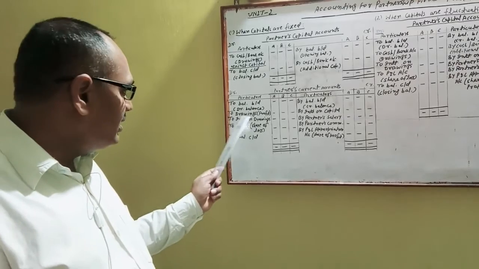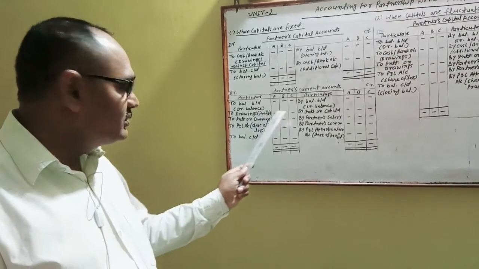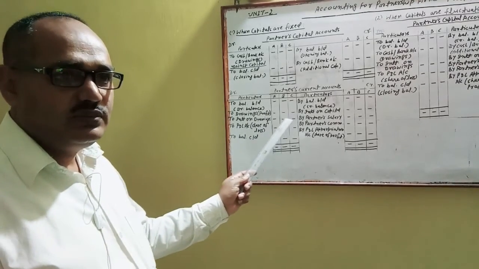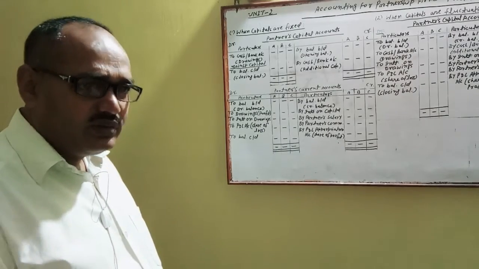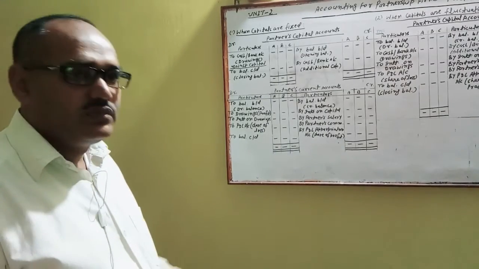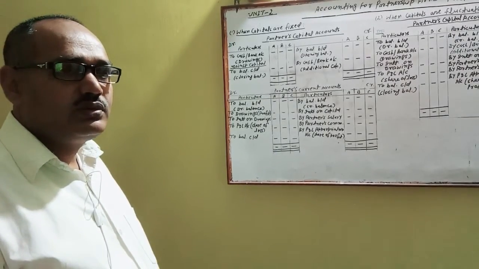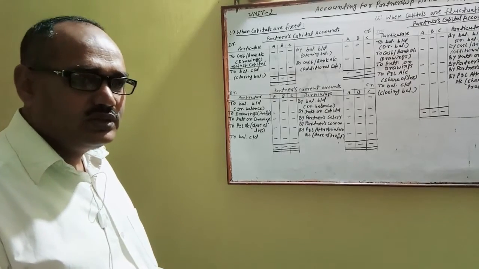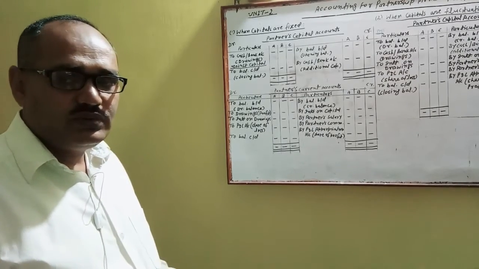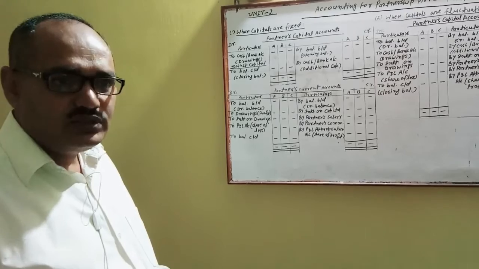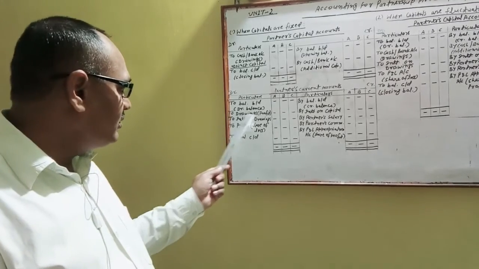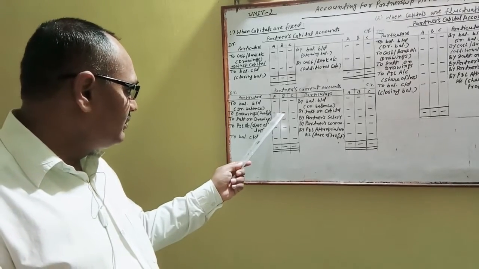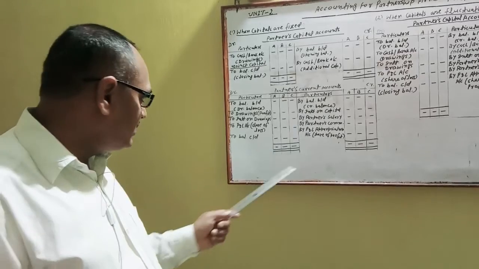If there are any drawings, you will write "To drawings". These drawings are regular in nature. If partners withdraw cash or goods from the business for personal use while the business is going on, then you will write "To drawings account" for partners A, B and C respectively.